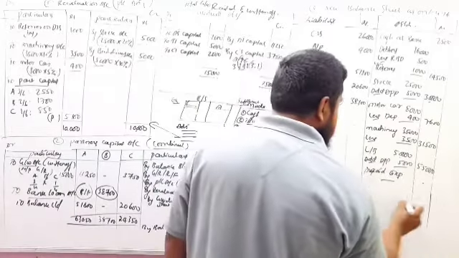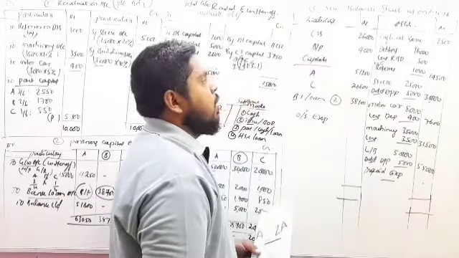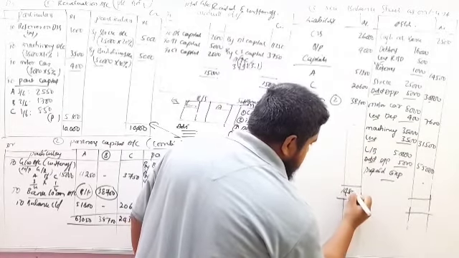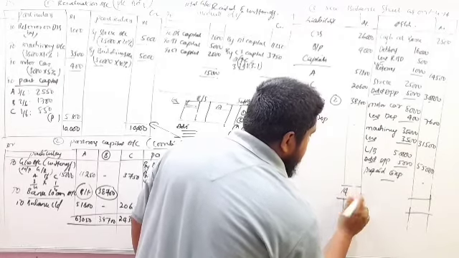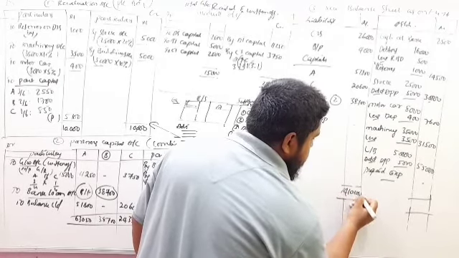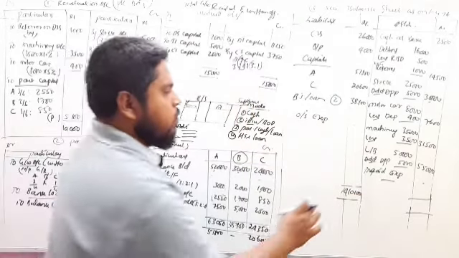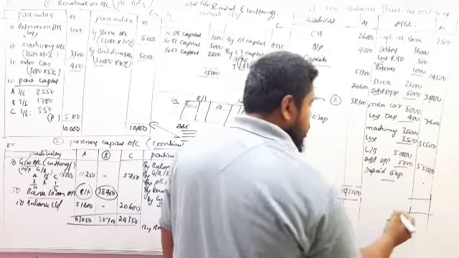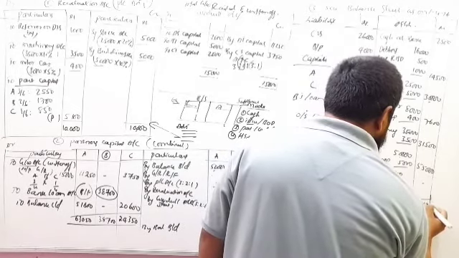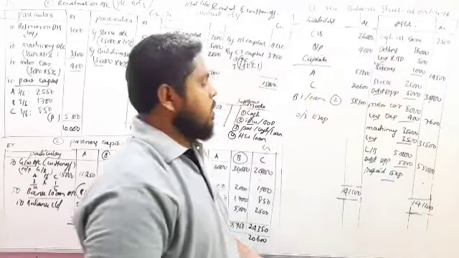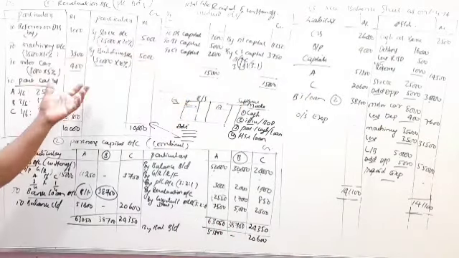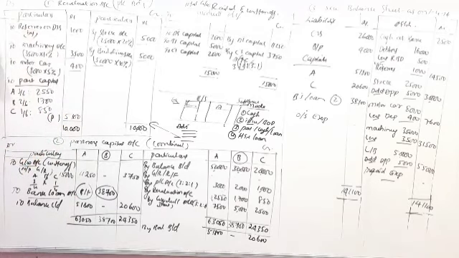Now you go and close this balance sheet. So total liabilities and assets 1,41,100. So this is the new balance sheet. So once again, I will give the key points under retirement of a partner.